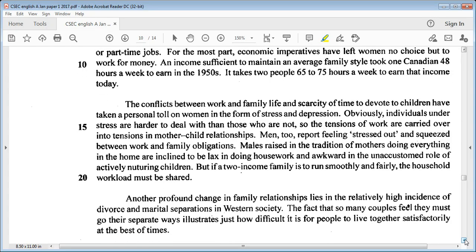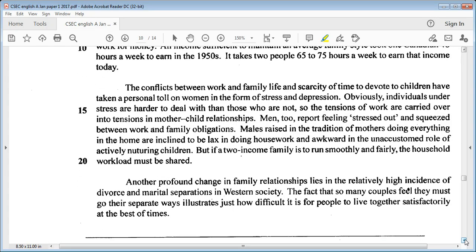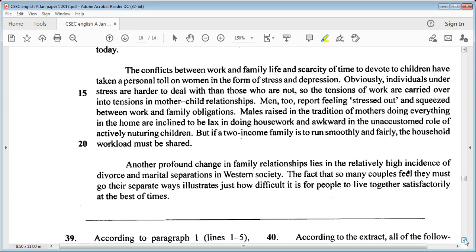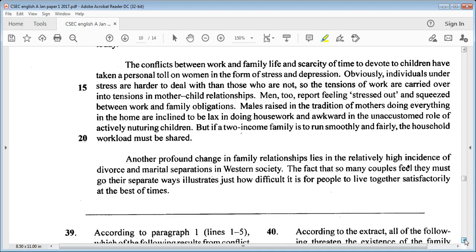Another profound change in family relationships lies in the relatively high incidence of divorce and marital separations in Western society. The fact that so many couples feel they must go their separate ways illustrates just how difficult it is for people to live together satisfactorily at the best of times.